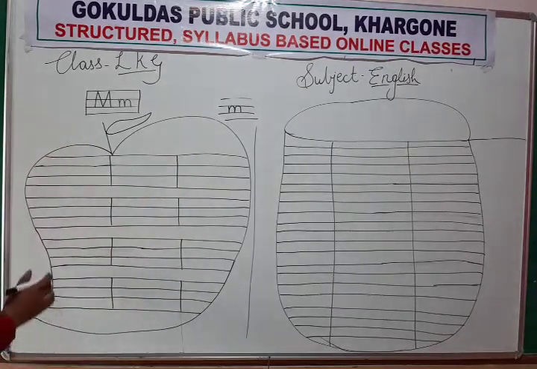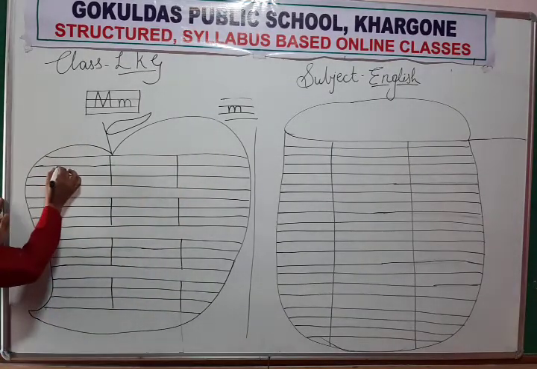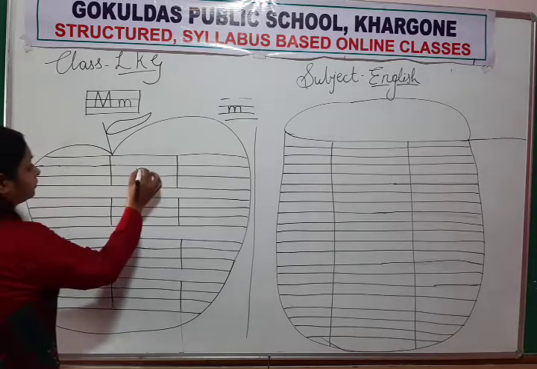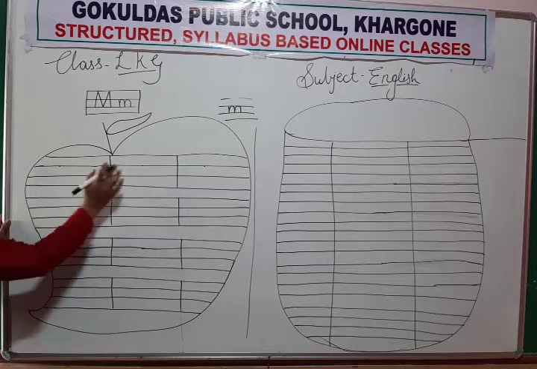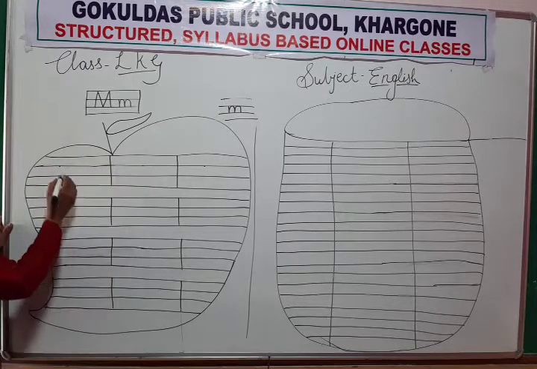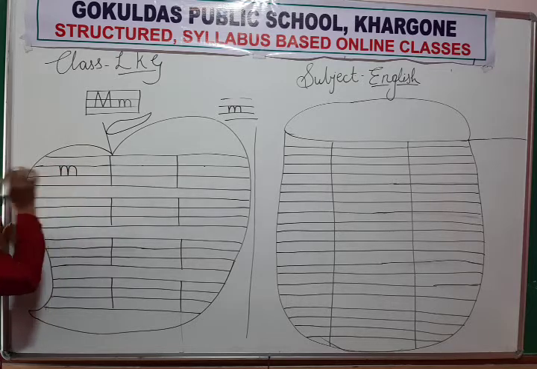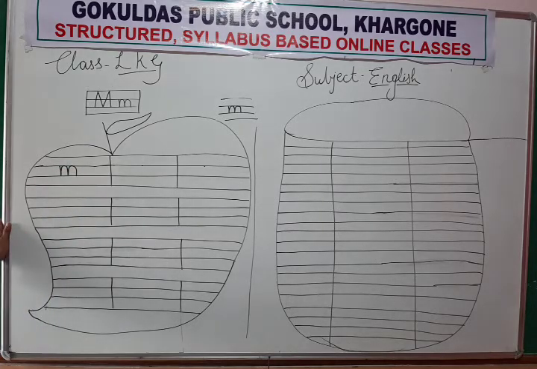Look at the board. Now how will you write? Only in 2 lines. Standing line, then up, curve, down, then up, curve, down. Which letter will form? Letter M. M for mango. And the sound of M is